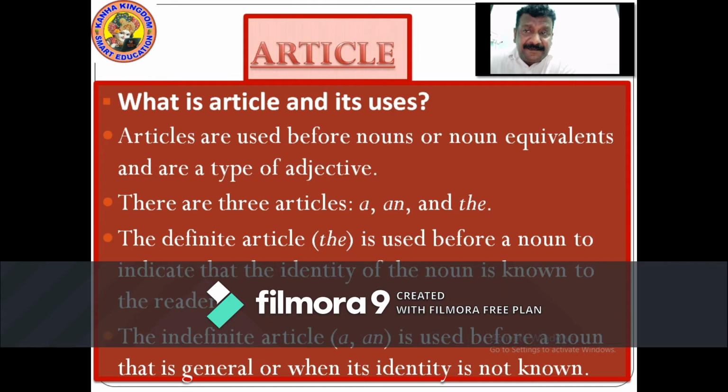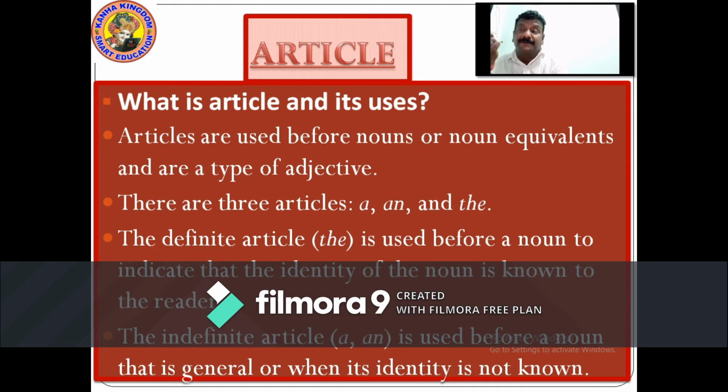Now let's see what an article is and its uses. When you say articles, what do you understand about articles? Articles are used before a noun or noun equivalents and are a type of adjective. These are adjectives. These are used before the noun or noun equivalents. In the place of a noun, we may replace it with a pronoun.